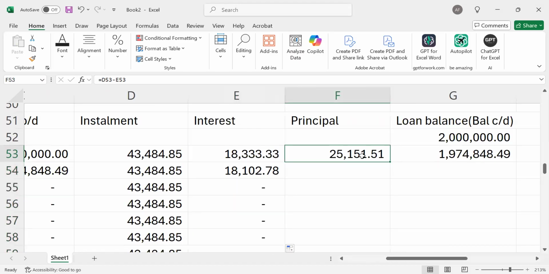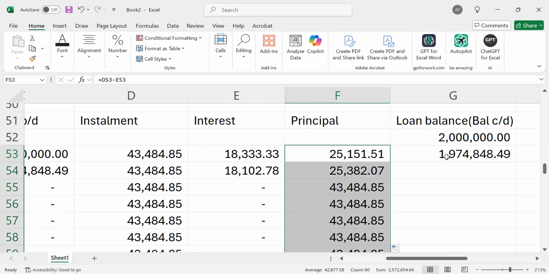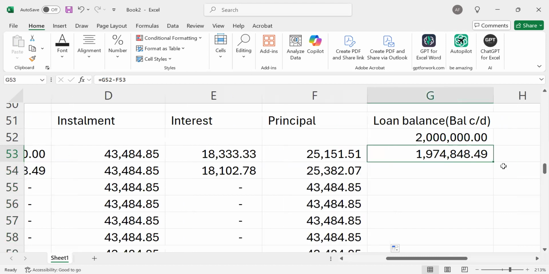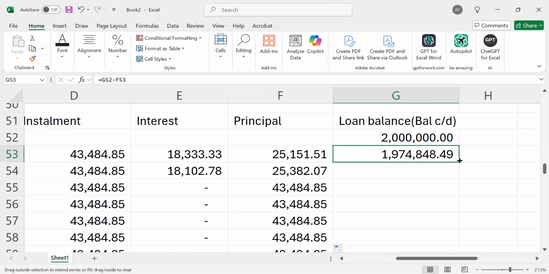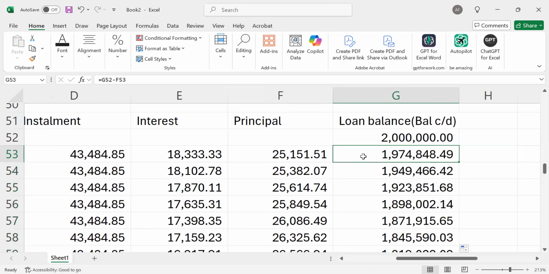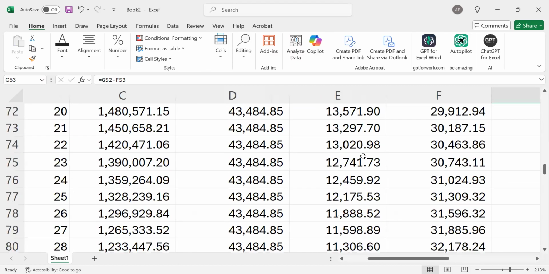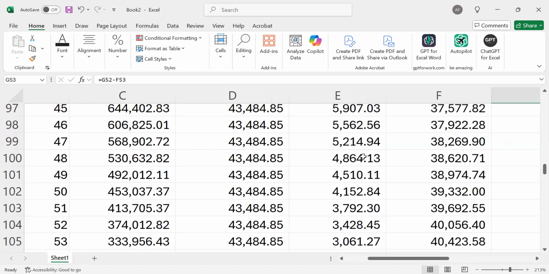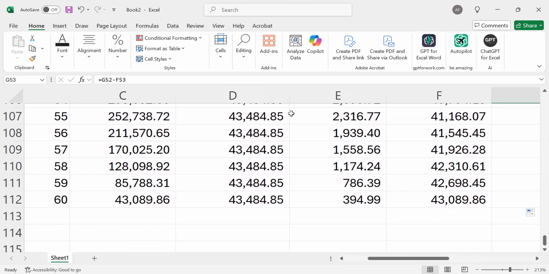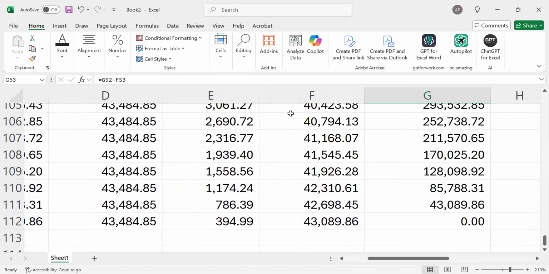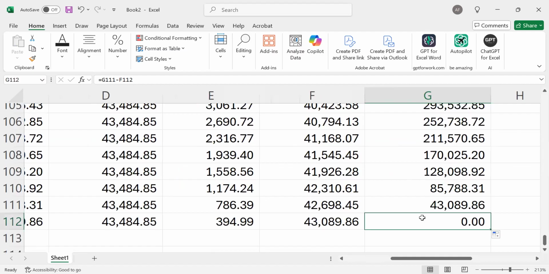What about the principal? A similar concept will apply. We just come there and double click. Loan balance, the same script. I come here and double click. See the magic, my good students. Even if you scroll to the last month, the 60th month, you'll find that we should have a loan balance of 0.